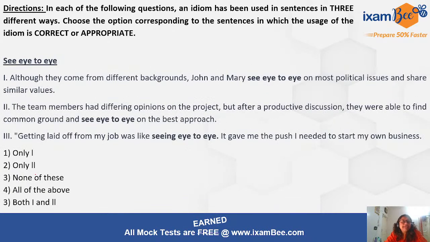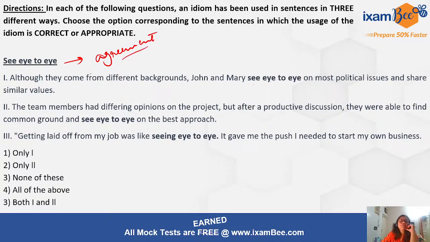So now moving ahead, see eye to eye. What do you mean by see eye to eye? We both don't see eye to eye with each other. Means that generally on most of the matters we don't agree. We are not in agreement. Eye to eye actually means agreement. I will write it down. It means agreeing on something.